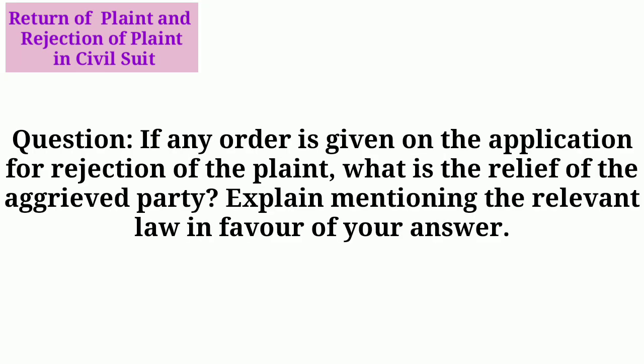Question: if any order is given on the application for rejection of the plaint, what is the relief of the aggrieved party? Explain, mentioning the relevant law in favor of your answer. Answer: the relief of the plaintiff against the order of rejection of plaint. The plaintiff has the following relief.